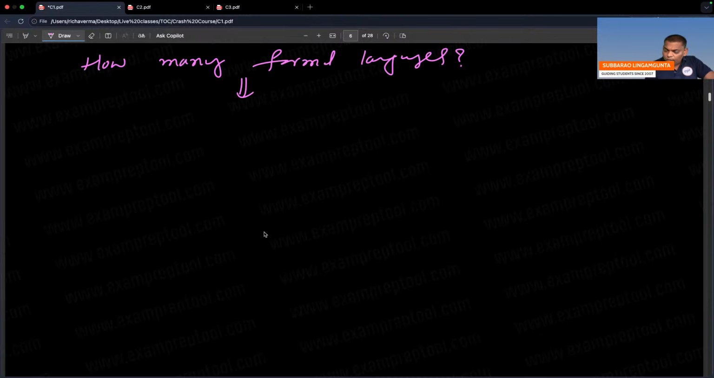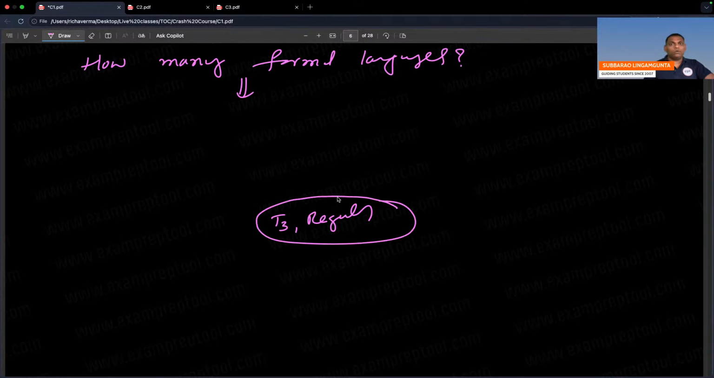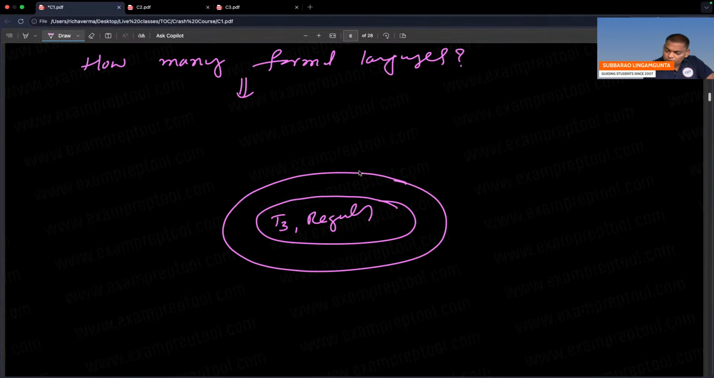So first formal language is type 3 formal language, which is also called a regular language. That is the first one. Second one is type 2 formal language, which is also called CFL, context free language.